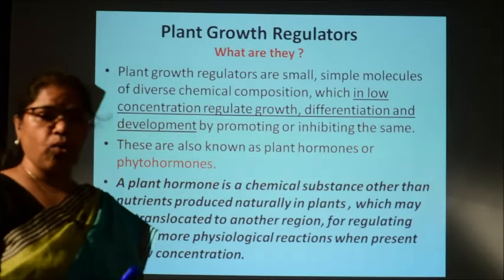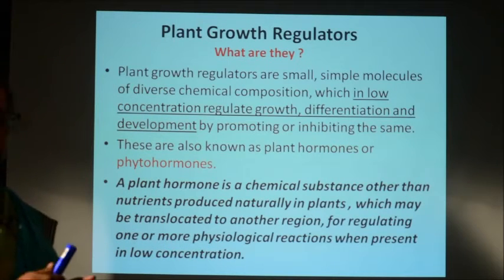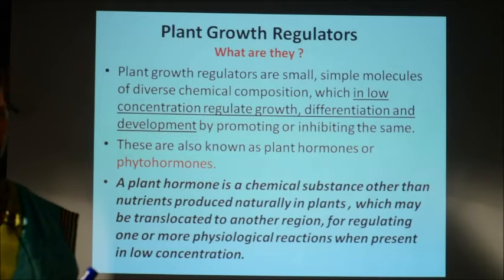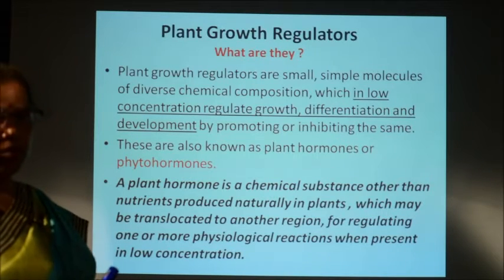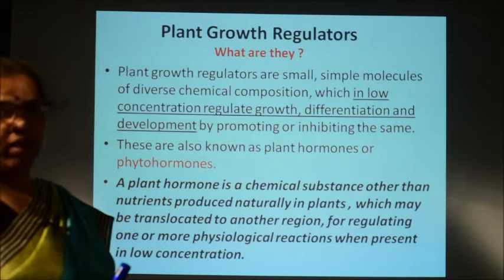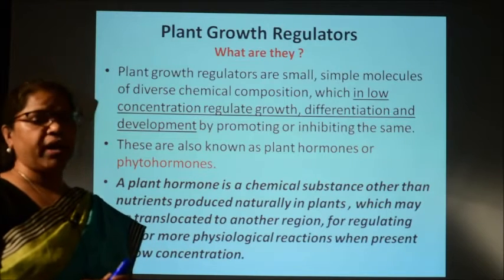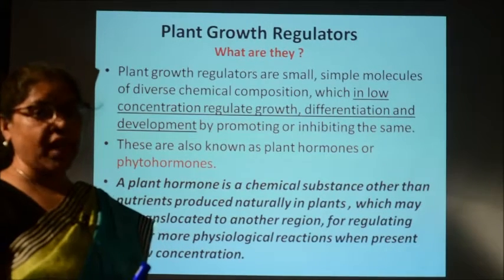They regulate growth, differentiation, development, all these processes, and at the same time they promote the growth process or they inhibit also some of the growth processes. And there is another name for plant growth regulators, that is known as the phytohormones, and in short plant growth regulators are known as PGRs.